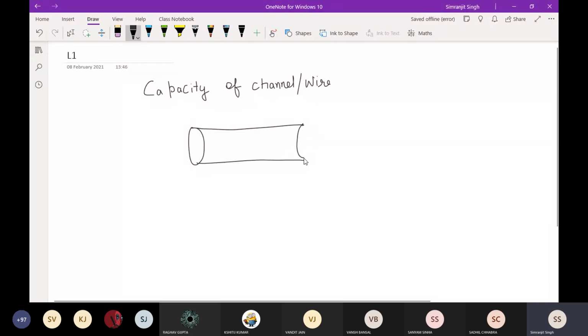There is a formula for the capacity of a channel as well, so that is why I'm taking a simple example. Suppose that the bandwidth of this particular wire is around 1 bit per second.